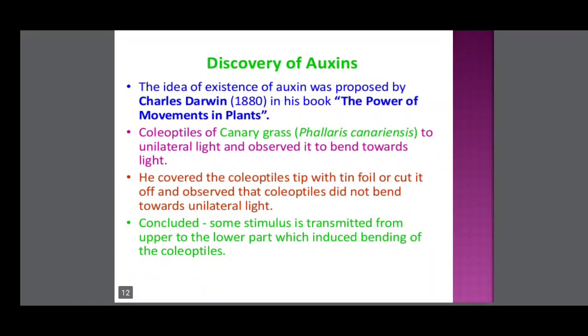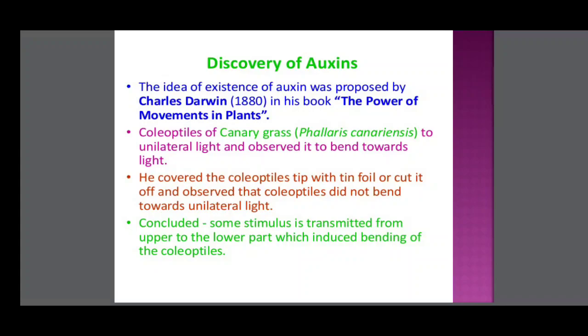The idea of the existence of auxin was proposed by Charles Darwin in his book The Power of Movement in Plants. They observed some plants while traveling in Galapagos Island. Some plants bend to the light side.